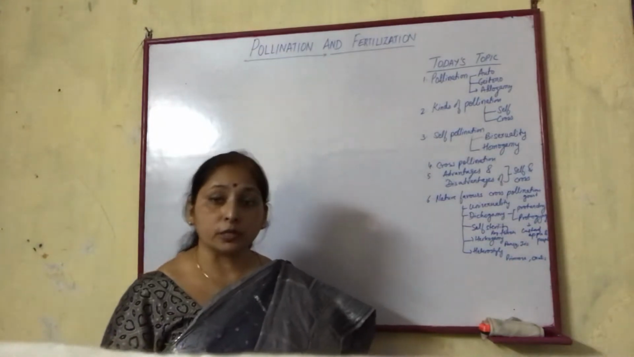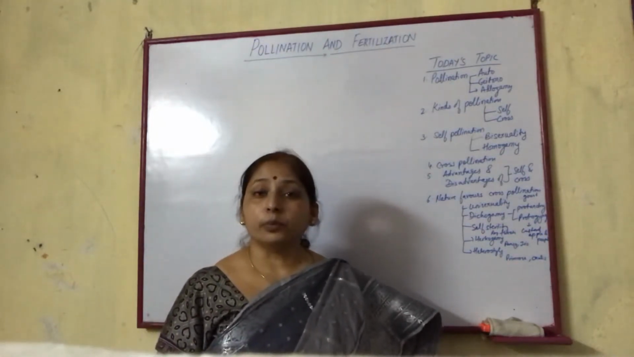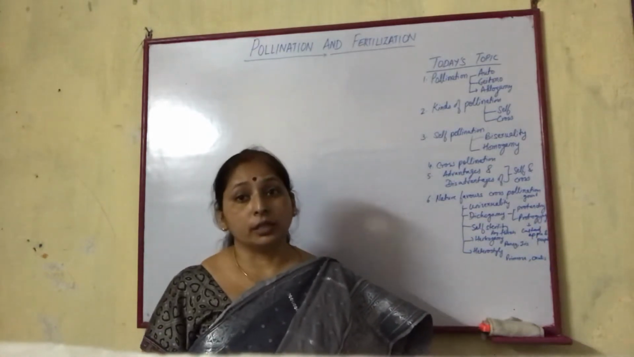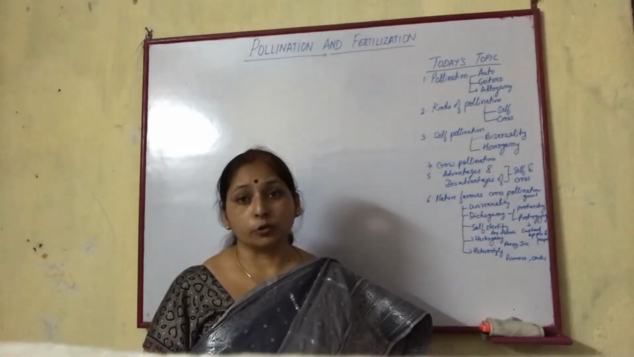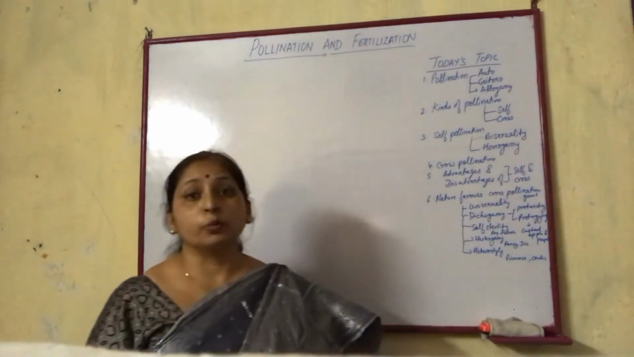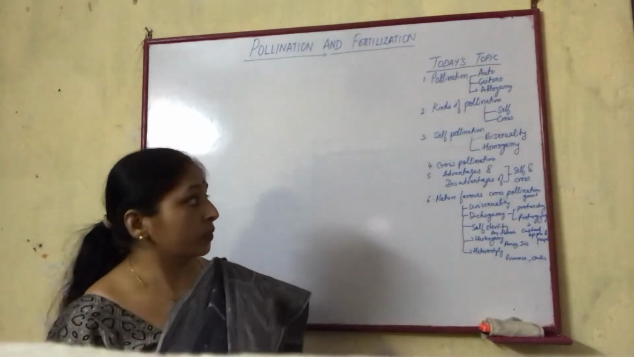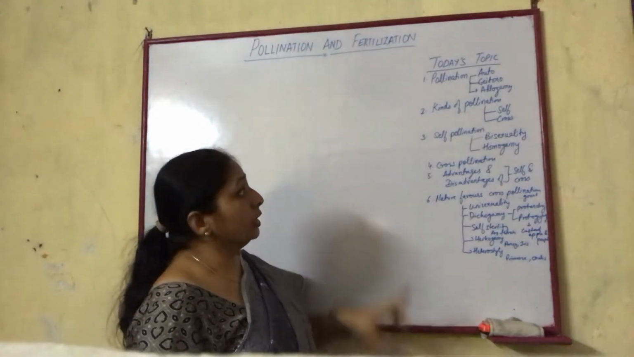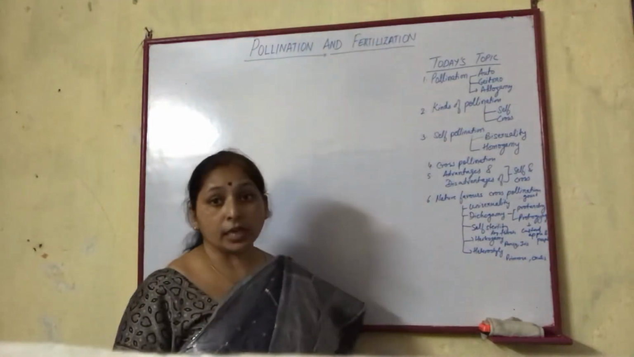In case of cross pollination it is by a pollinating agent, and in case of self pollination it is by its own, or in the closed flower if the flower is a closed flower. So in this session we will discuss pollination and fertilization. Today's topic is about pollination only. The chapter is pollination and fertilization.